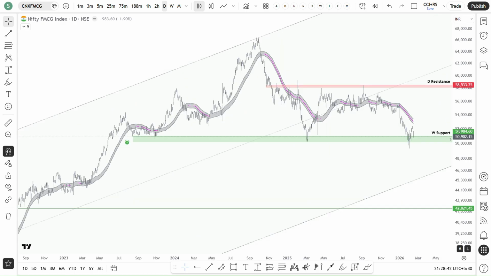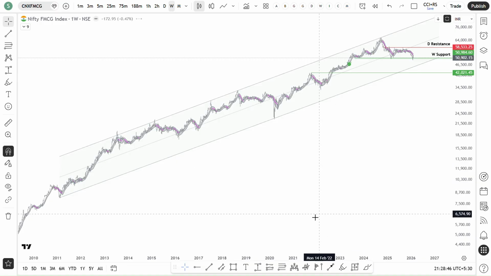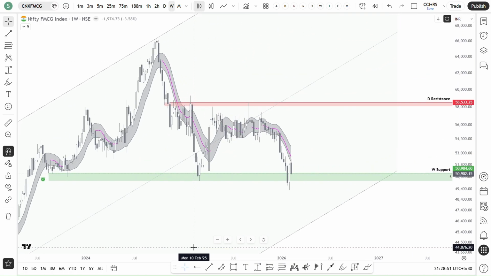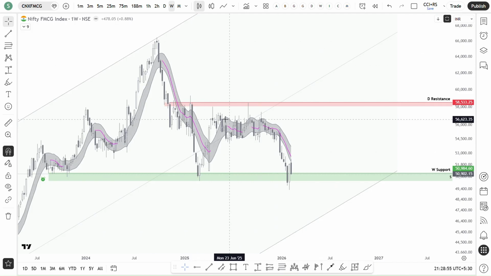And then coming to FMCG, it is in a long-term uptrend only. But if you see, for the medium term, for the last 1 to 1.5 years, it was in a complete downtrend. There is no movement in any of the FMCG stocks.